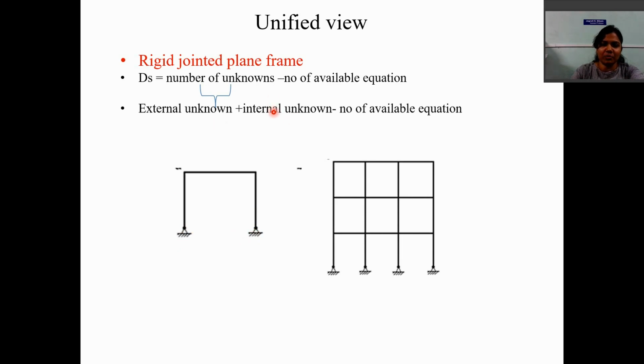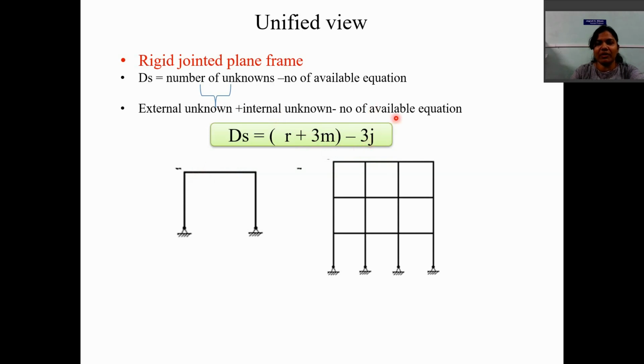And internal unknowns means member forces. Because of any applied load, a rigid jointed frame will be subjected to three types of forces, that is axial forces, bending moment and shear forces. So every member will be subjected to three actions, that's why 3 into M. So external unknowns are R, internal unknowns are 3 into M minus 3 into joints. Means what?